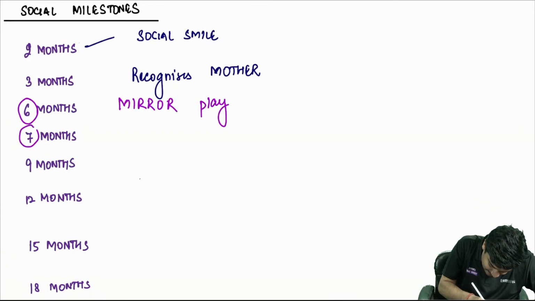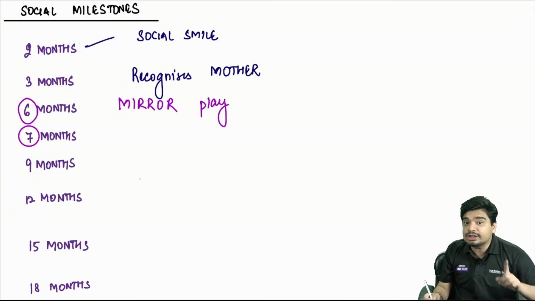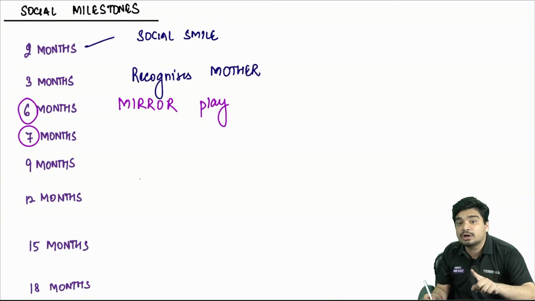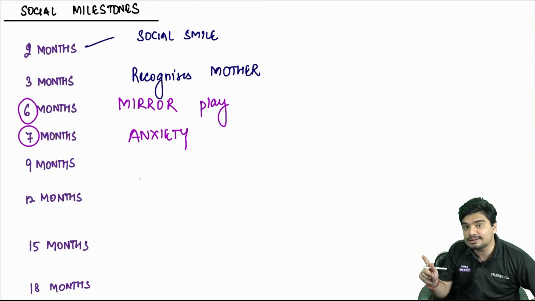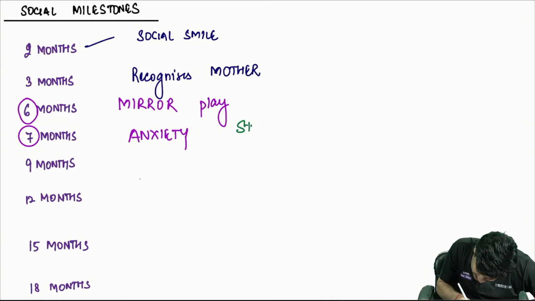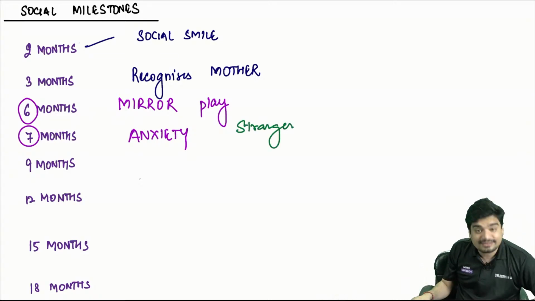He'll sit in front of a mirror, recognize his own reflection and play with it, which is called mirror play. 7 months. Look at 7. 7 has 7 in it. So you need another word with 7 letters in it. That word is anxiety. Anxiety has 7 letters in it. So child will have stranger anxiety at 7 months.